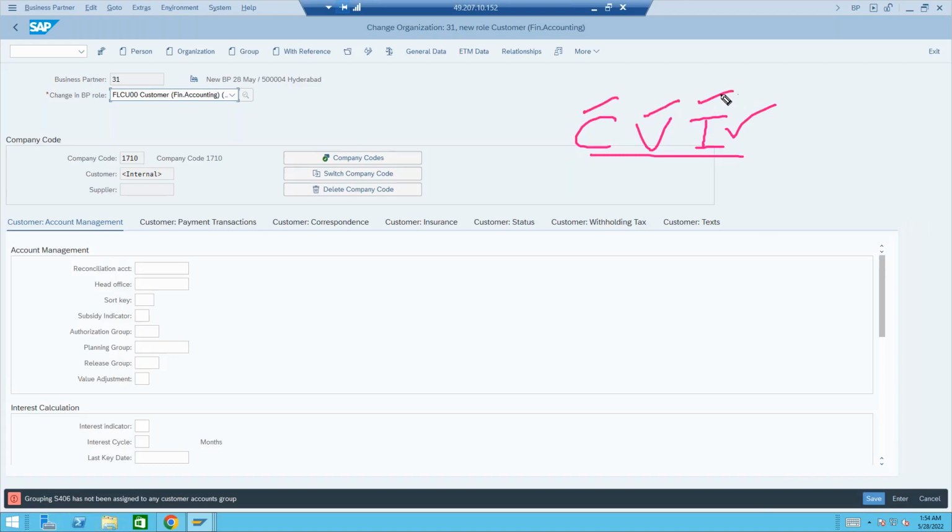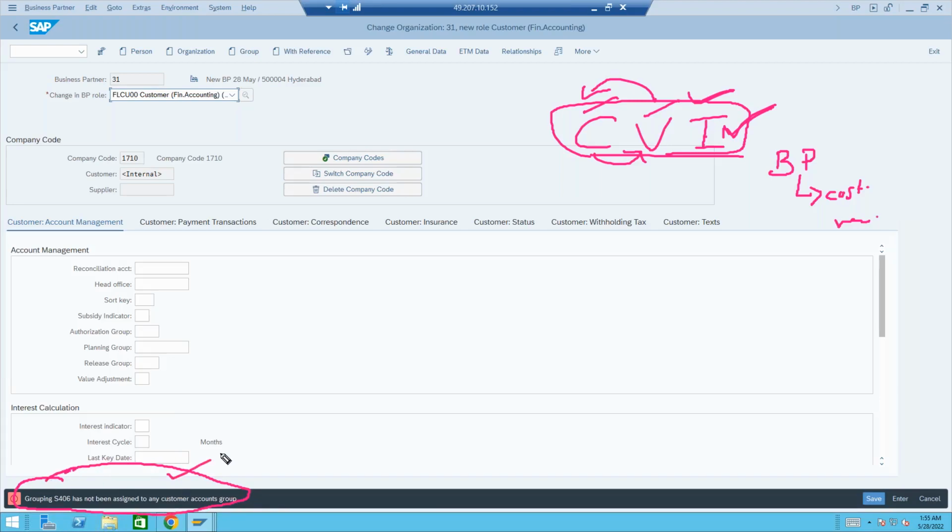Customer vendor integration. When we say customer vendor integration, it doesn't mean that we are integrating customer to vendor or vendor to customer. So what is the CVI functionality? CVI functionality is nothing but we can create a BP and extend it to whatever partner you want, whether it could be customer or vendor, anything it could be. So in the project documents, everywhere it will be mentioned only as CVI. It will not be mentioned as business partner. As we have not done the CVI, that is the reason this error is coming. This is not an error, it is functionality missing, and it's a known thing for me anyway.